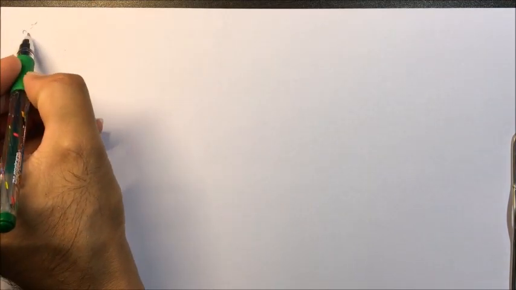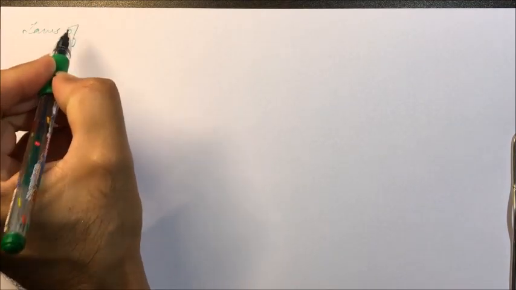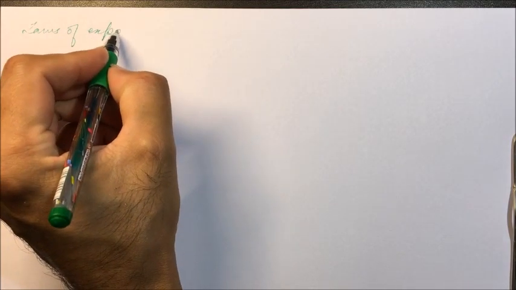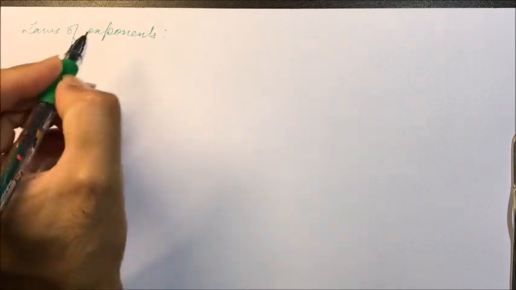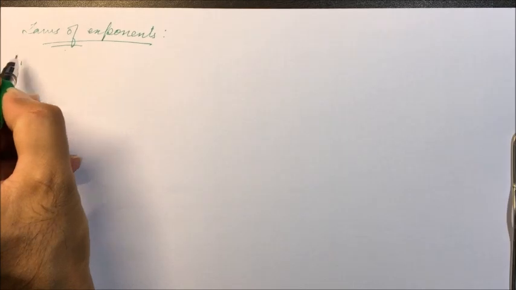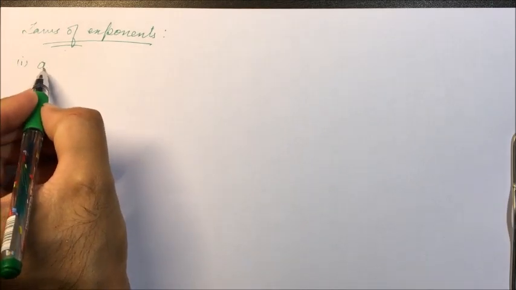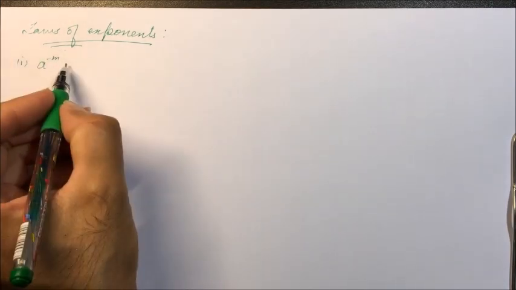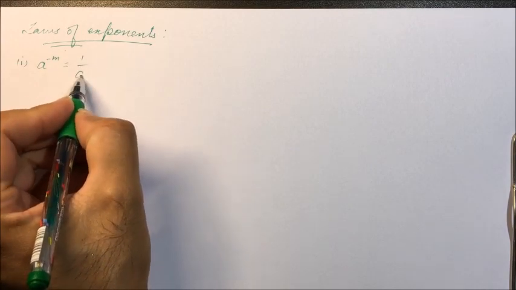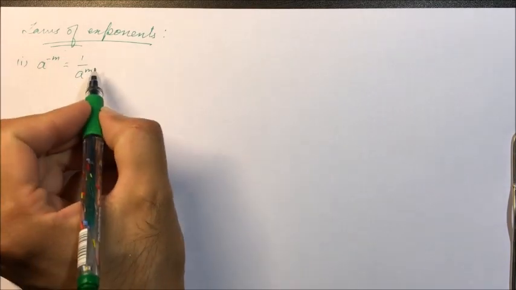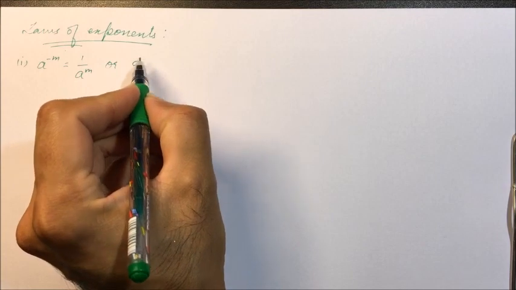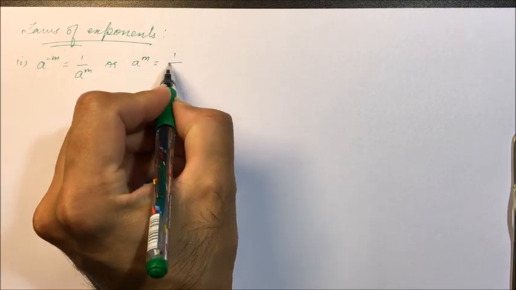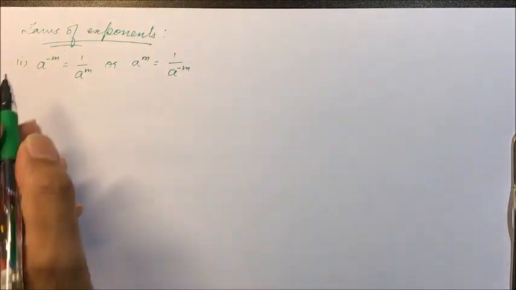Hello, in mathematics till now we have discussed 5 laws of exponent. So we'll see them once again. Laws of exponents, we have to remember them. The first law was: a raised to power minus m will be 1 upon a raised to power m, or a raised to power m will be equal to 1 upon a raised to power minus m. This is the first law.